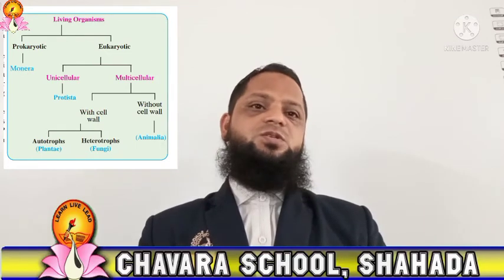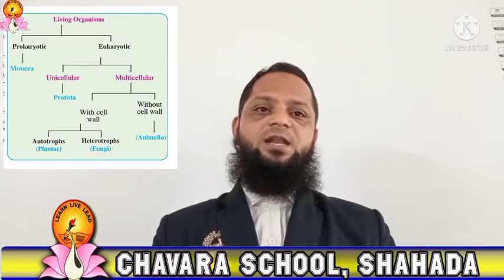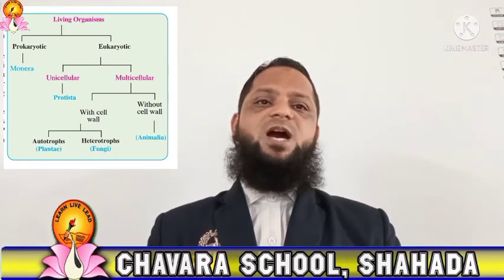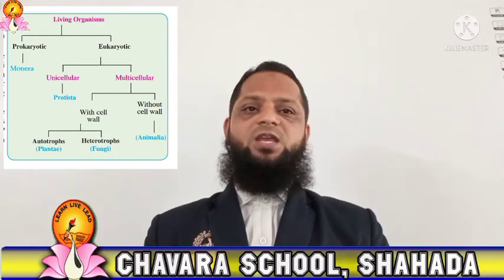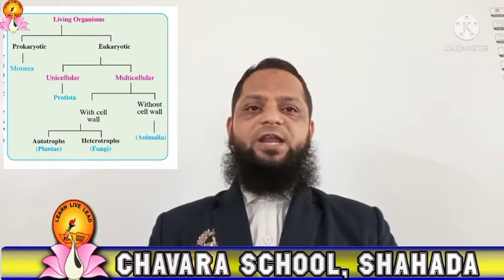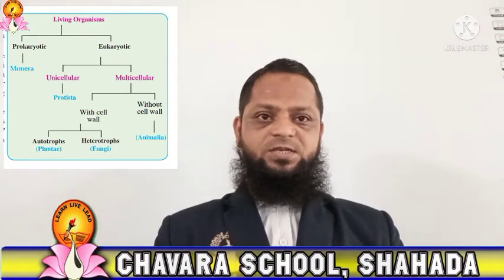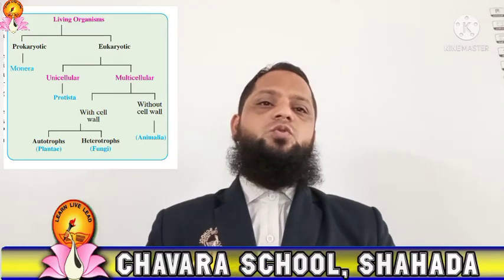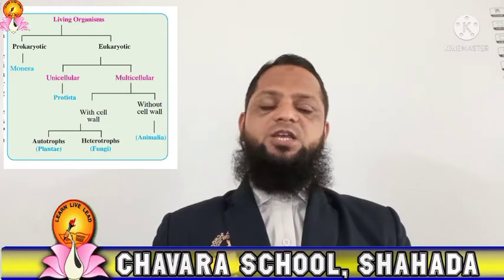And heterotrophs means they cannot prepare their own food material. Such living organisms are placed in kingdom Fungi. In this way, Robert Whittaker classified the living organisms into five kingdoms. I hope the five kingdom classification system is clear in your mind.